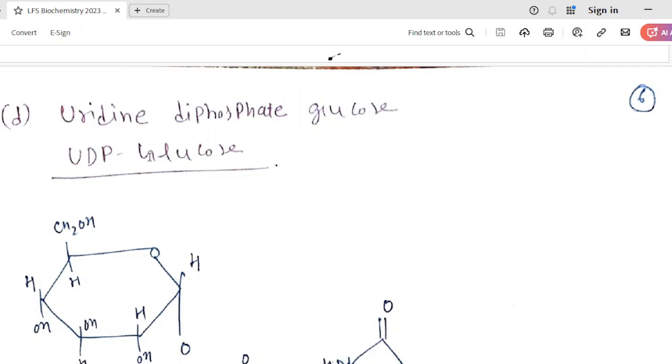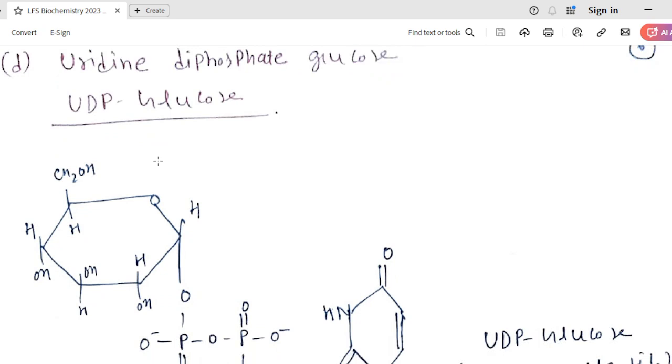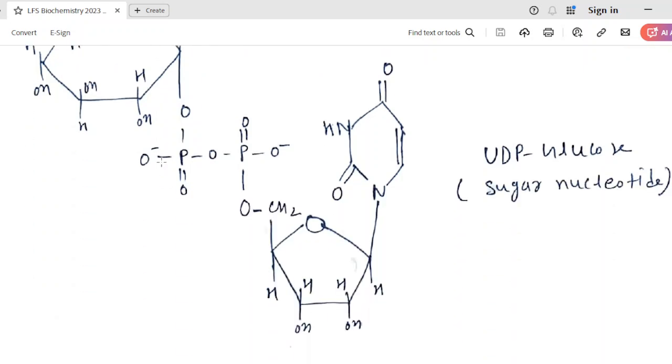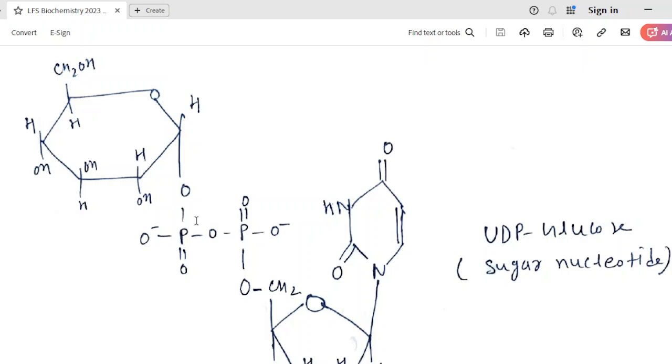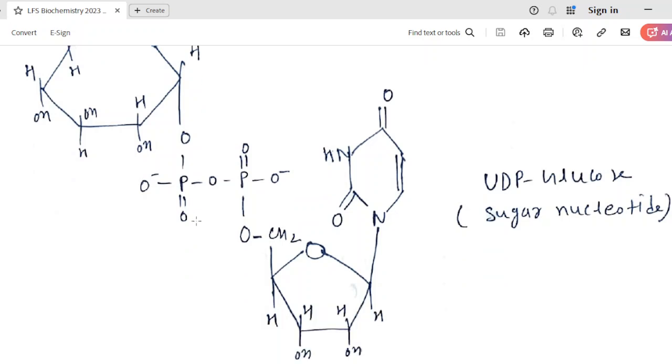Uridine diphosphate glucose, UDP-glucose. Inside the cell, UDP-glucose is basically activated glucose that is required for glycogen synthesis. If glucose is phosphorylated, then it may enter into glycolysis or the pentose phosphate pathway. But if it is attached to UDP, then it will go for glycogen synthesis.